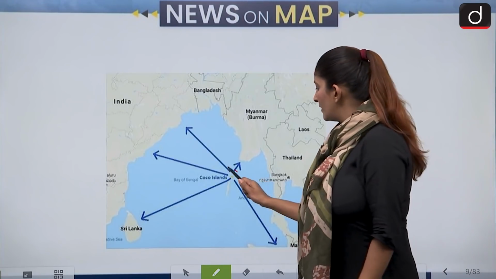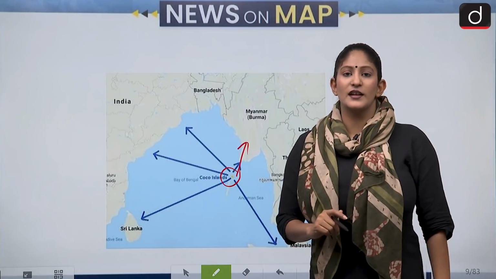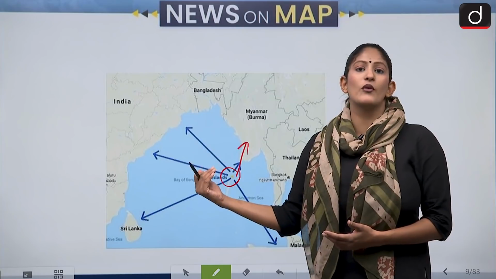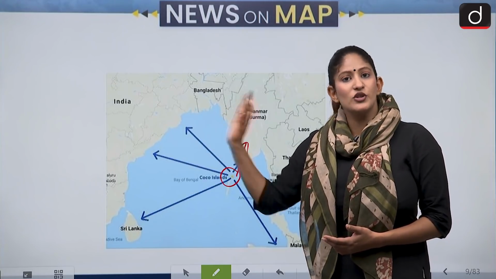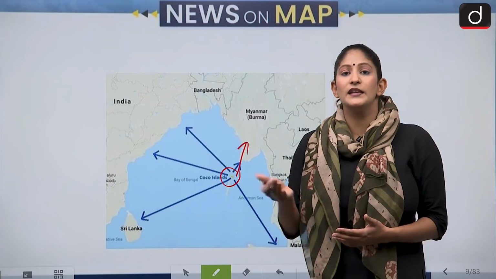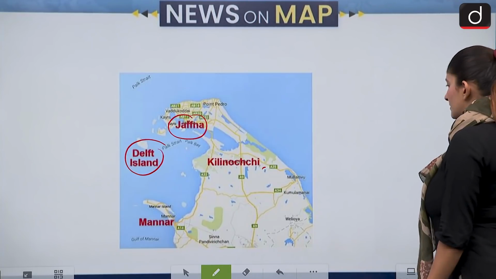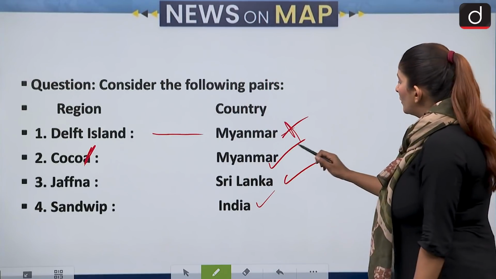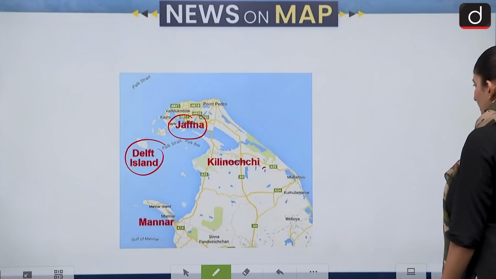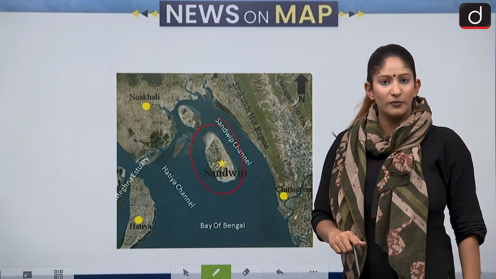Now, moving on, let's talk about Coco Island. This is Coco Island and it belongs to Myanmar. Okay, one very interesting fact. It was said that in 1994, the lease of Coco Island was given by Myanmar to China. But that has not been officially said by either of them. Very interesting from the perspective of international relations, but it belongs to Myanmar. Okay, so Coco belongs to Myanmar. This is correct. Jaffna is Sri Lanka, and Sandwip doesn't belong to India. Basically, this is the island of Sandwip, which belongs to Bangladesh.